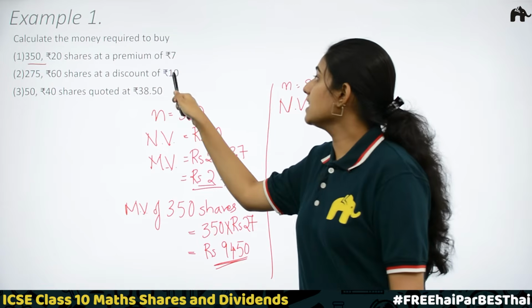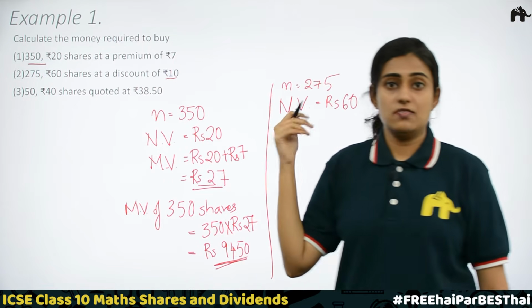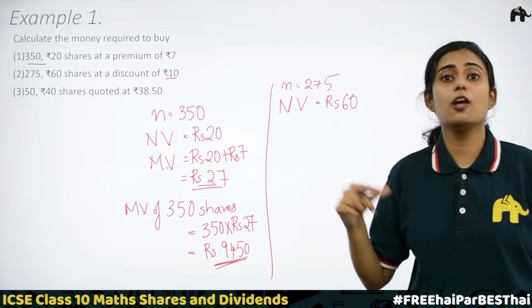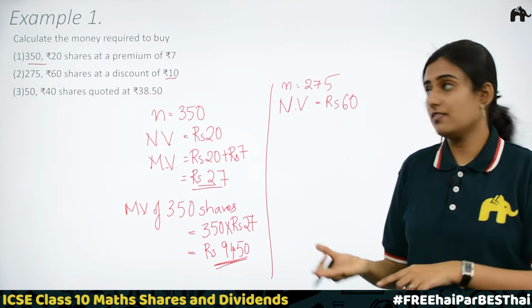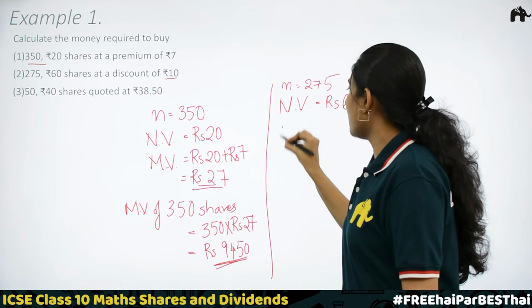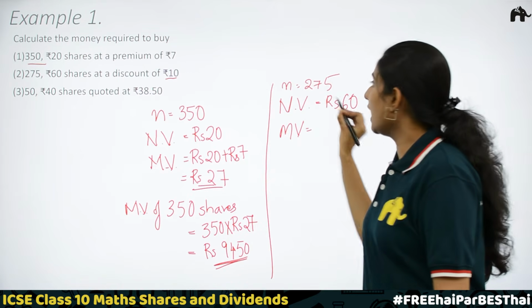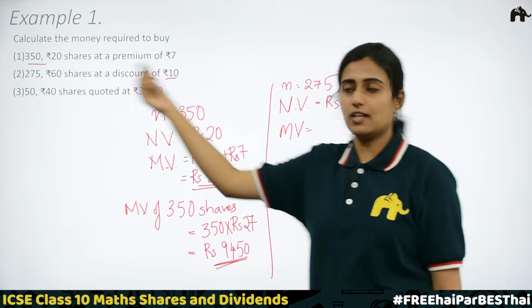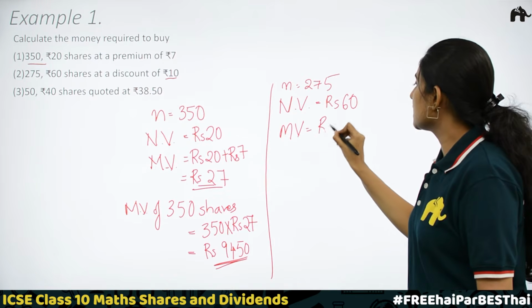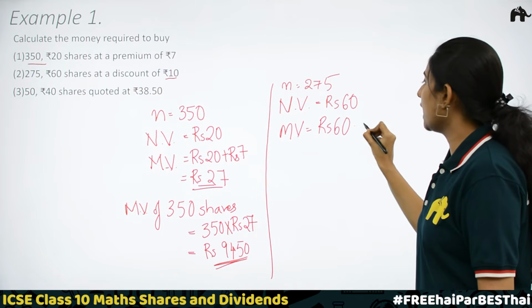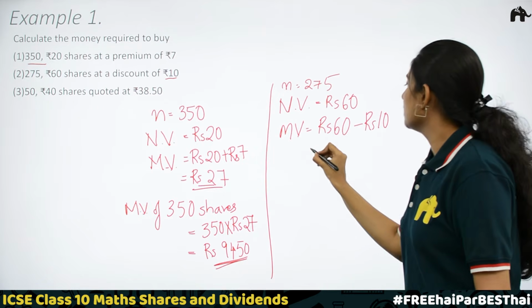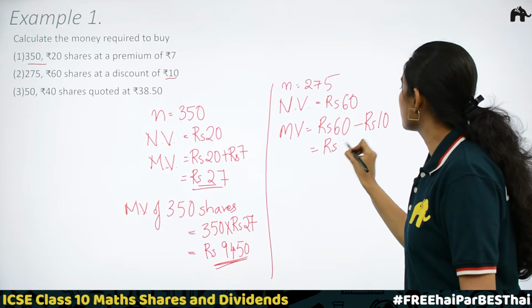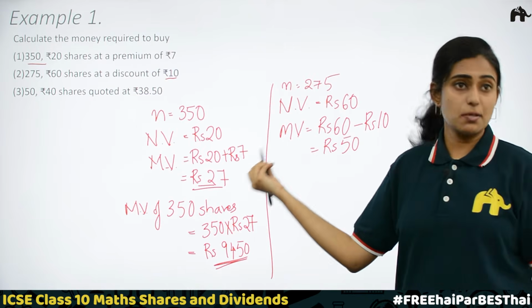Then, at a discount of rupees 10, which means it is below par. That is, the nominal value is greater than market value. So, in order to get the market value, we need to subtract this discount from the nominal value. Rupees 60 minus rupees 10, which is equal to rupees 50. We got the market value.